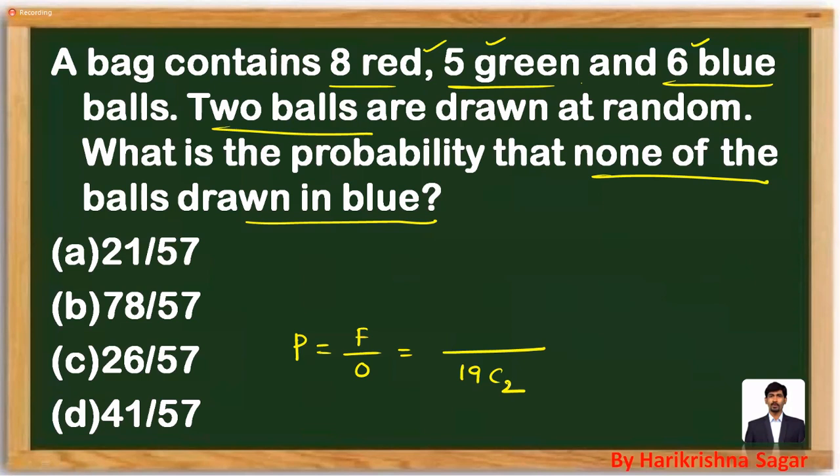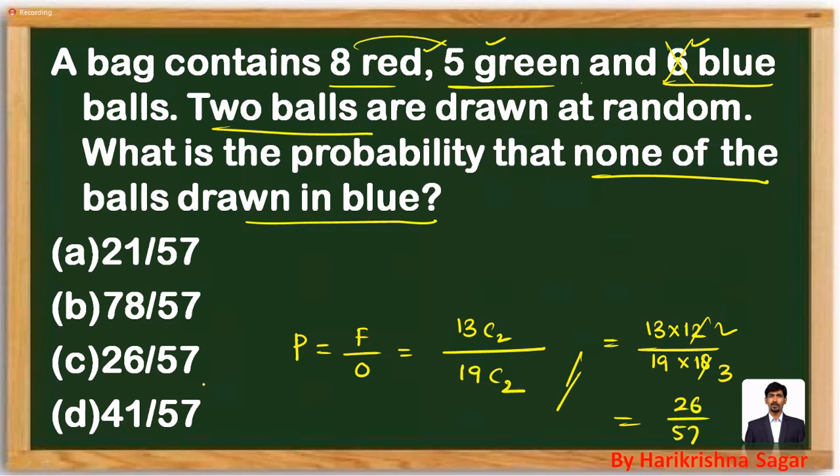What is the probability that none of the balls drawn is blue? That means whatever balls you choose must be either red or green, but should not be blue. So don't choose from blue. Red or green, how many balls are there? 13. So 13C2 divided by 19C2 will be your answer. You can further simplify. That's nothing but 13 into 12 divided by 2, over 19 into 18 divided by 2. 6 2s are 12, 6 3s are 18. And you can further simplify as 26 divided by 57 is your answer. Mark it as option C.